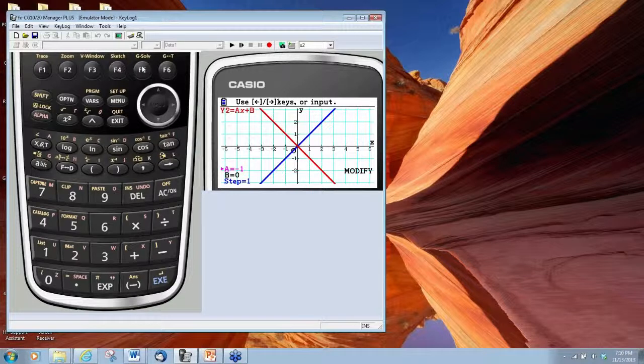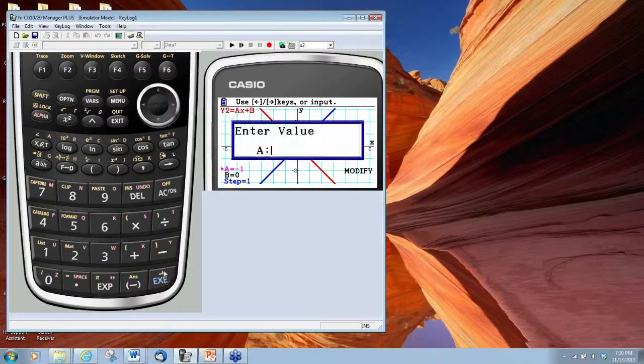And if you notice, we now have in the lower left-hand corner of the screen two variables that are displayed, A and B. So what I'm going to do now is just give us a starting point. I am going to make A 0.